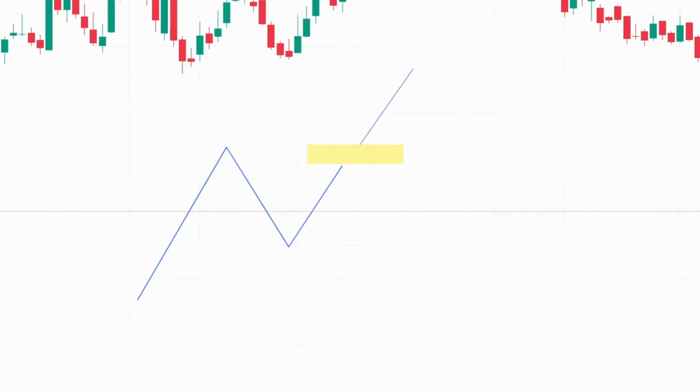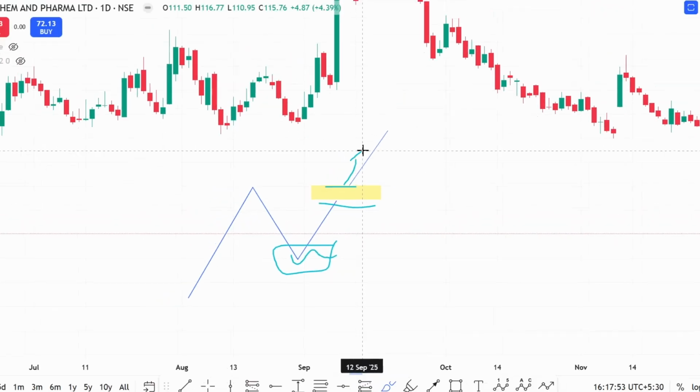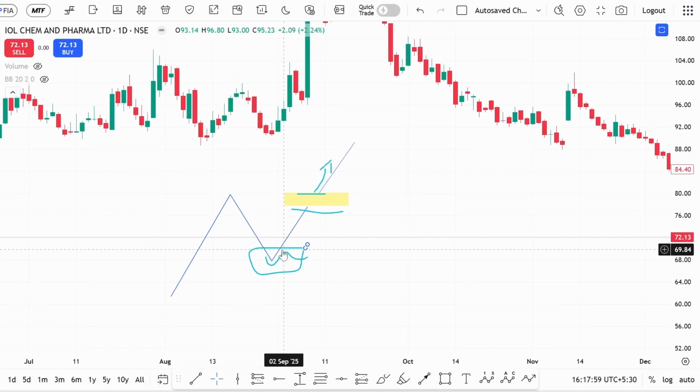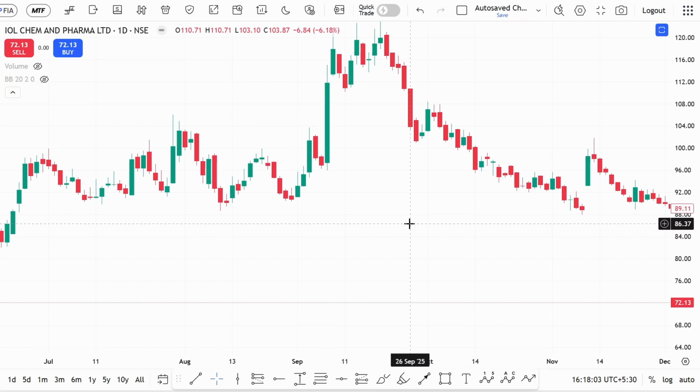So why do we do this? Because when we take bottom entries, it's not guaranteed it will show up immediately the next day. It may take 10 days, 15 days, a month. It's not an immediate bounce at the bottom. But in the middle of the trend, if we take momentum entries, especially M1 trades in BTST, there is a higher probability, 80 to 90%, that the stock will rally immediately the next day. That's the reason in any momentum strategy we sacrifice some momentum at the beginning, capture whatever pending momentum is there, and come out of the stock.